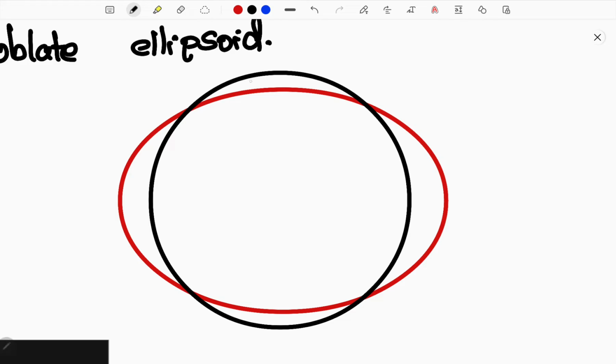See here, this black color is a perfect sphere and the red color is Earth, which means Earth is not this flat, but I'm providing an example because we cannot perfectly represent anything through drawings on the board. See here, the equator has a little bulge towards the external sides, and the poles have flat surfaces. Now this is what happens in the Earth's shape.